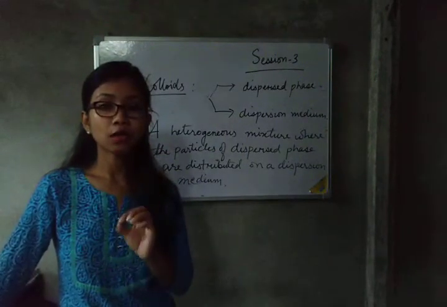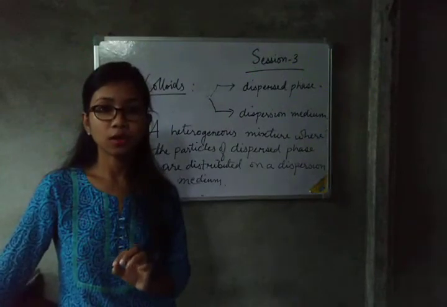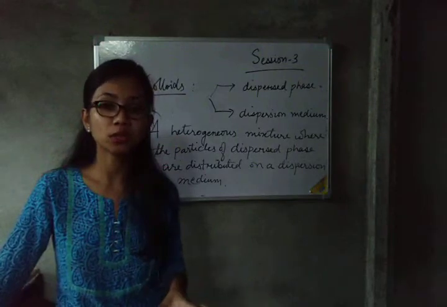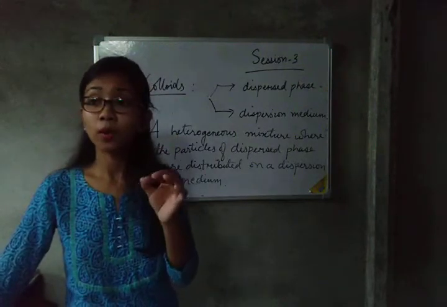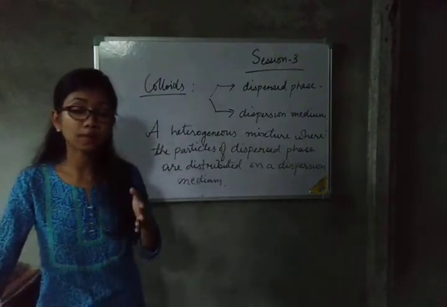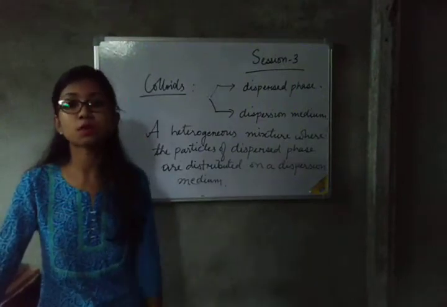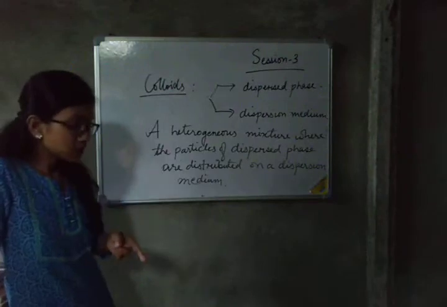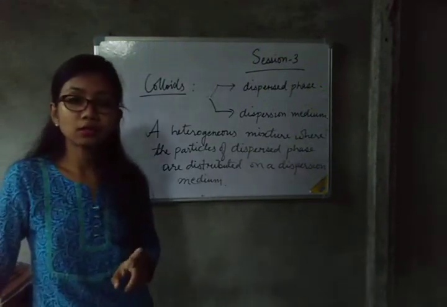The fats are dispersed on the liquid surface. Both the fats and the fats are dispersed on the liquid surface, that is water. Therefore, whenever there is formation of the particles of the dispersed phase, the dispersion medium separates out. So if you see the milk, you cannot identify that it is a heterogeneous mixture.